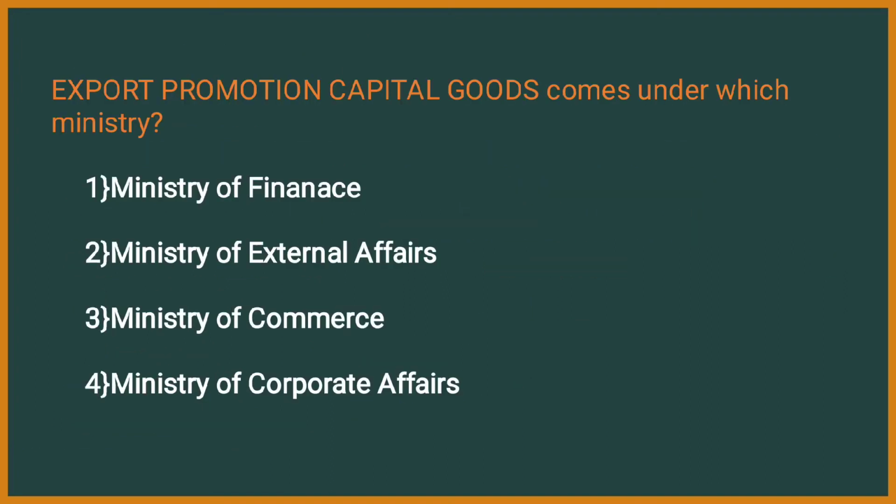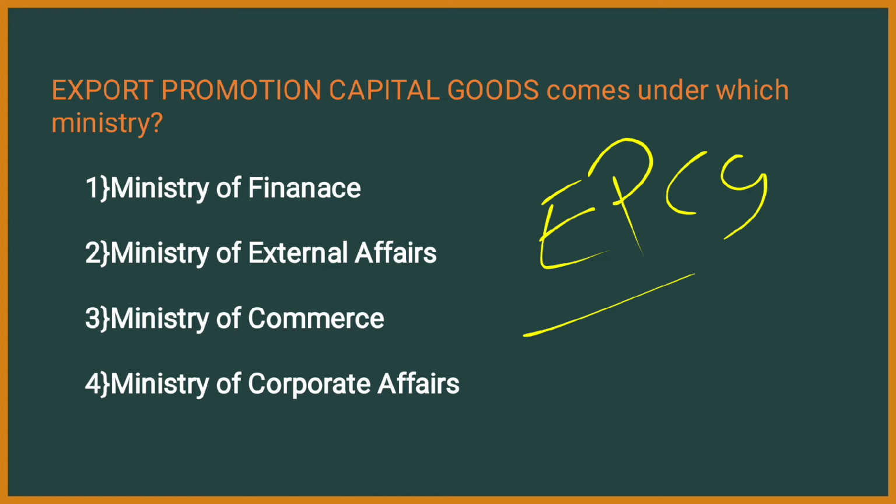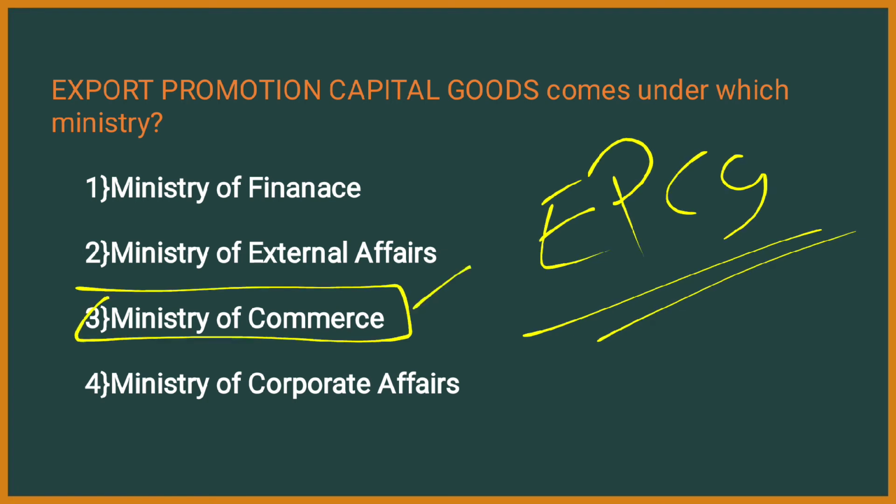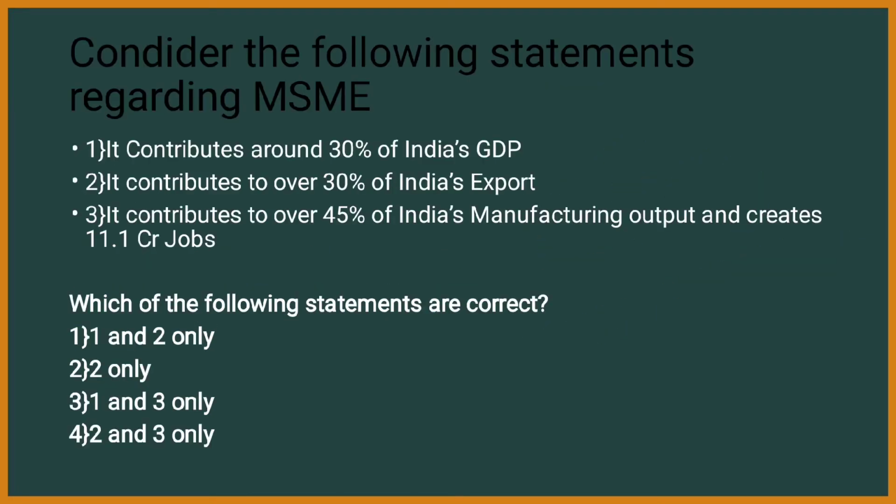Next question. Export promotion capital goods. See, you need to remember the short form, because these types of short forms can be asked in the exam and you have to know those abbreviations, right? EPCG, Export promotion capital goods, comes under which ministry? Ministry of Finance, Ministry of External Affairs, Ministry of Commerce, and Ministry of Corporate Affairs. Here the right answer is Ministry of Commerce. Export promotion capital goods comes under the Ministry of Commerce.